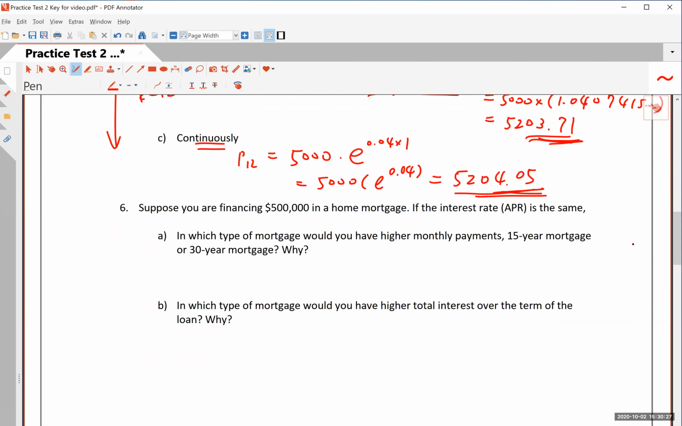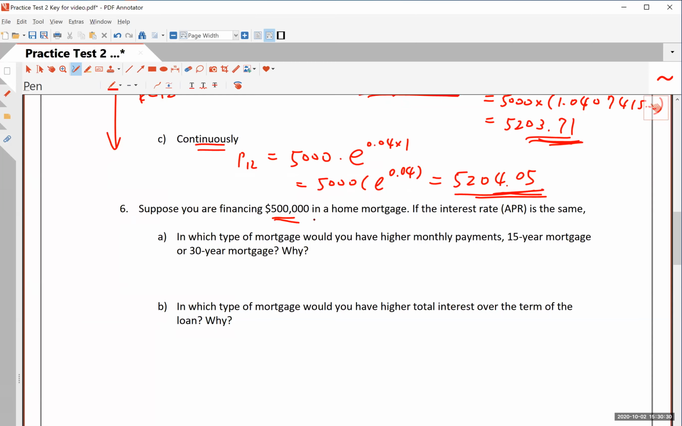All right, number 6, suppose you're financing $500,000 in a home mortgage. If the interest rate is the same, in what type of mortgage would you be having higher monthly payments? Okay, 15-year or 30-year mortgage, assuming that the interest rate is the same, right? What do you think? This is a common sense problem. Would you be paying more every month if you have a 15-year mortgage or a 30-year mortgage? Right? The answer is 15-year mortgage. Now, you know the 15-year mortgage saves you lots of money, right? But that's because the time is short.